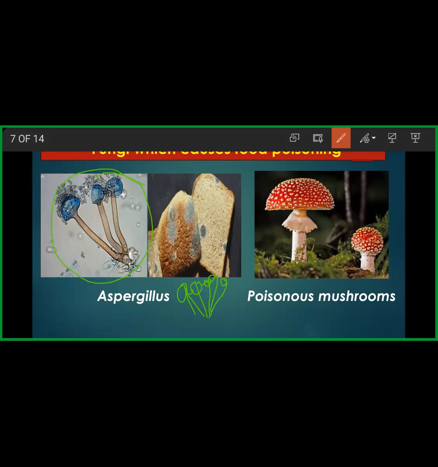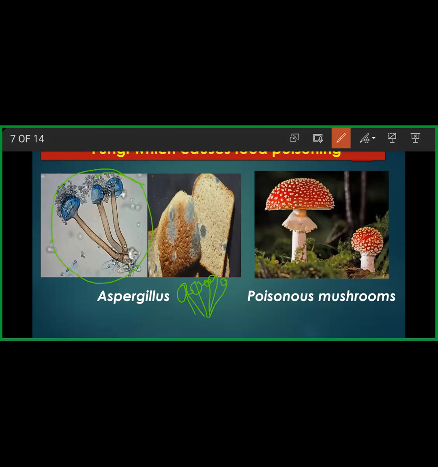Ma'am, the smell and the taste both change. It smells bad and tastes bad. I don't think you people have ever tasted such kind of thing, right? Yes, ma'am. So it becomes hard to consume such kind of things.